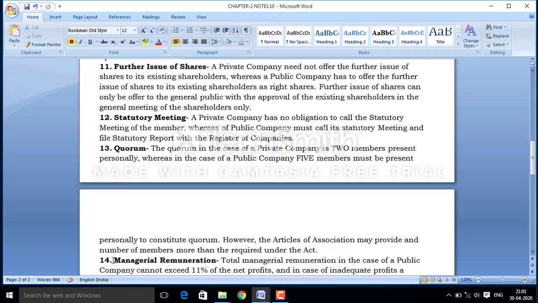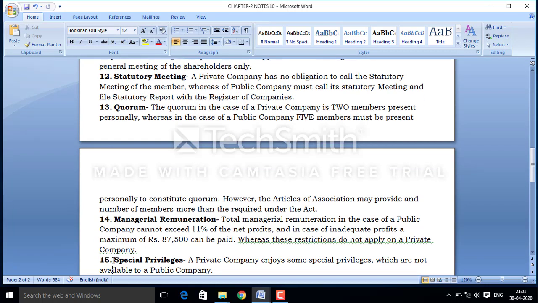Next is managerial remuneration. On the basis of managerial remuneration, the total managerial remuneration in the case of a public company cannot exceed 11% of the net profit, and in the case of inadequate profit, a maximum of rupees 87,500 can be paid. But in the case of a private company, there is no restriction on it. It is completely dependent on the management decision of the private company.